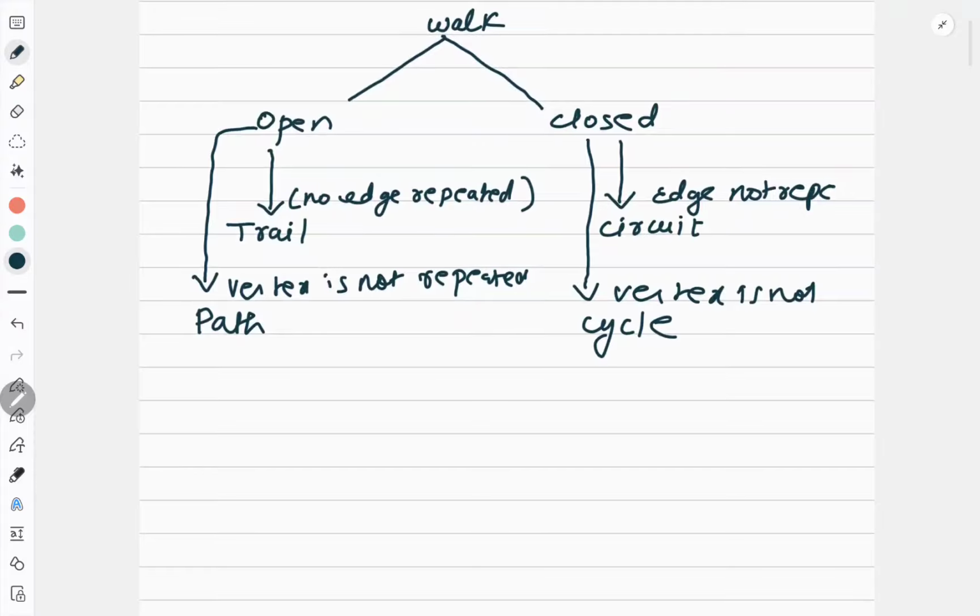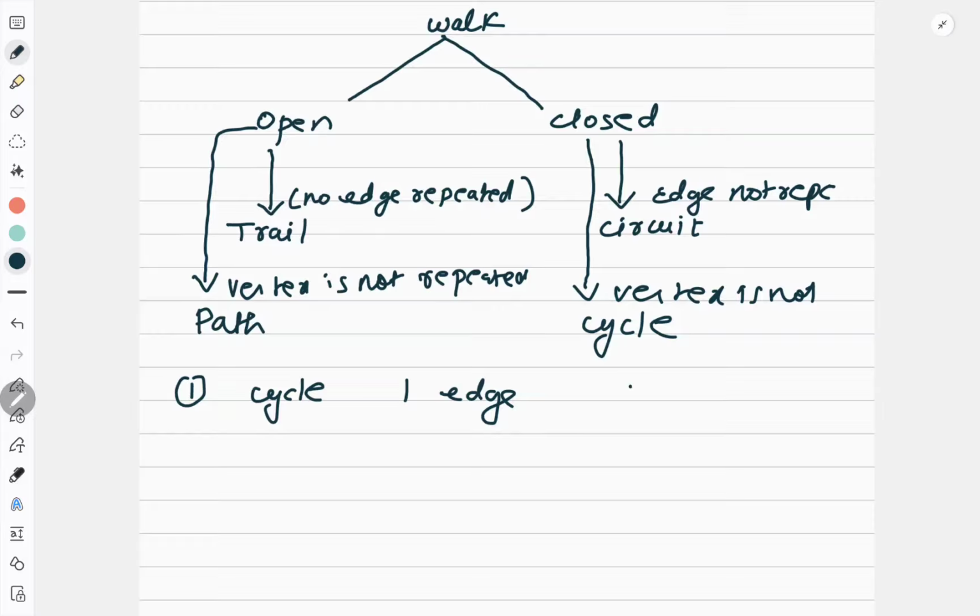What are the properties? See, the first property says that if a cycle contains only one edge, then it has to be a loop. Now simple, I am saying if there is a cycle and it has only one edge, then to be a cycle, it should be closed.